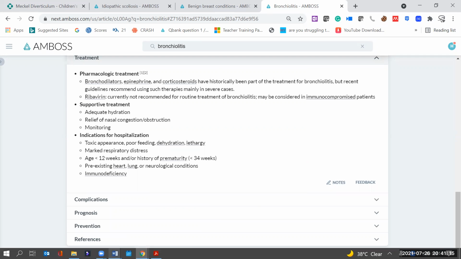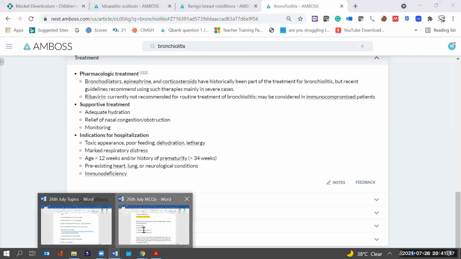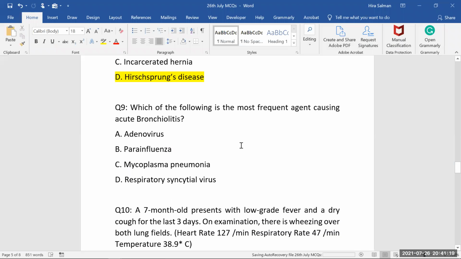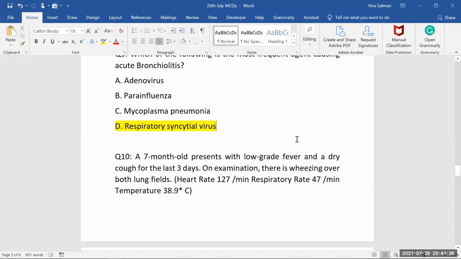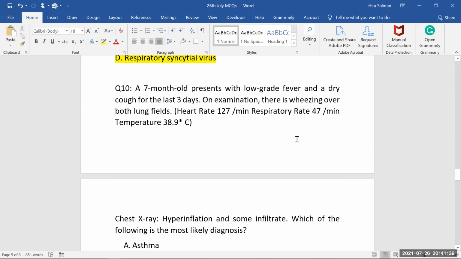So if we look at the questions, they're saying, which of the following is the most frequent agent causing acute bronchiolitis? Now they're asking for the pathogen. So which pathogen is actually responsible? That's the virus, RSV, respiratory syncytial virus. It's a clear-cut case where we just need to identify the pathogen. The second question says, a